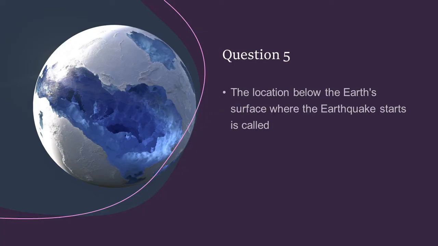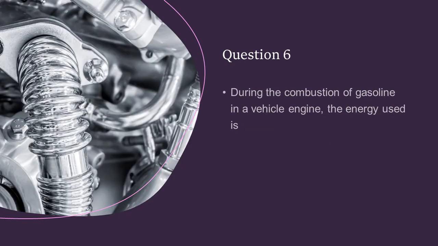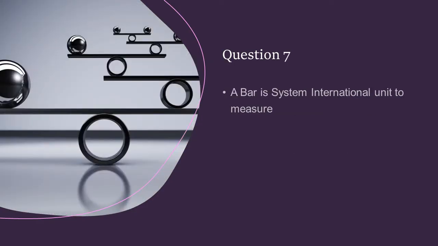The location below the Earth's surface where the earthquake starts is called hypocenter. During the combustion of gasoline in a vehicle engine, the energy used is chemical energy. A bar is System International Unit to measure pressure. Bar is a unit of pressure, but the System International unit of pressure is actually the pascal.